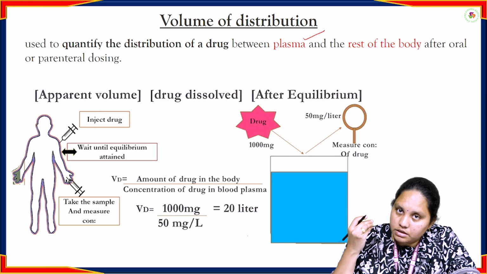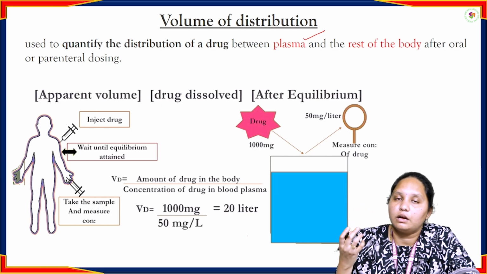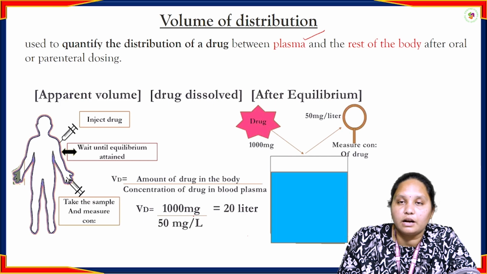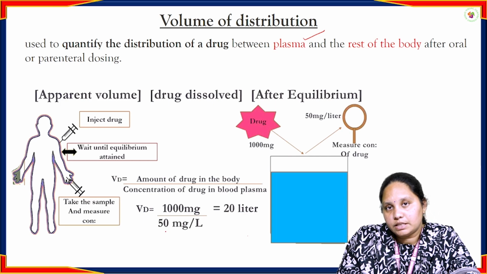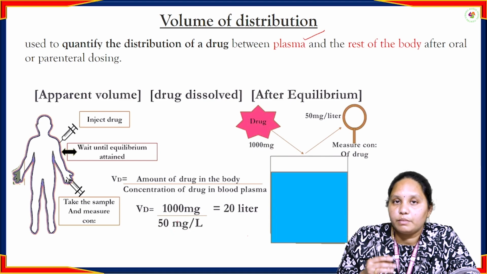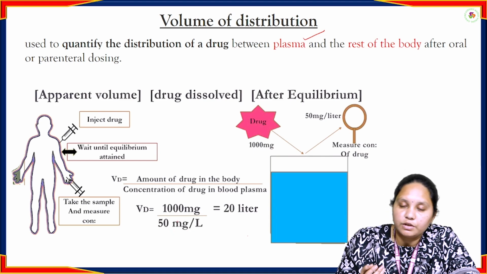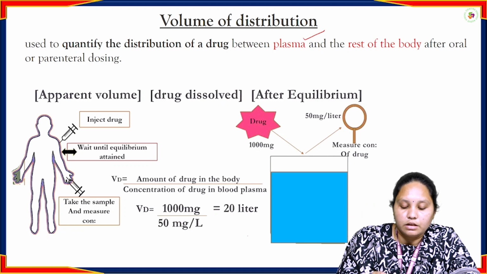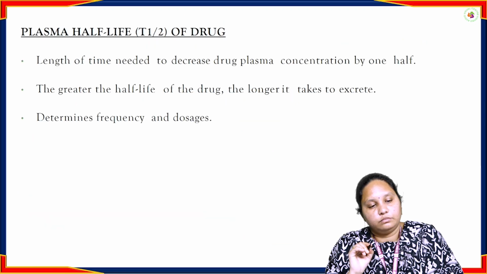If the target absorbs the drug, this concentration will be reduced. See, initially we injected 100 mg. Later, if we check the concentration, it will be 50 mg per liter. What about the remaining 50 mg of the drug? It's taken by the target organ. It is the volume of distribution.